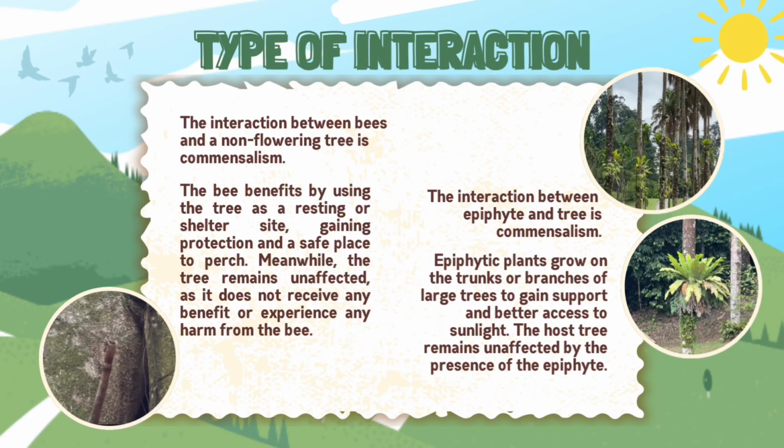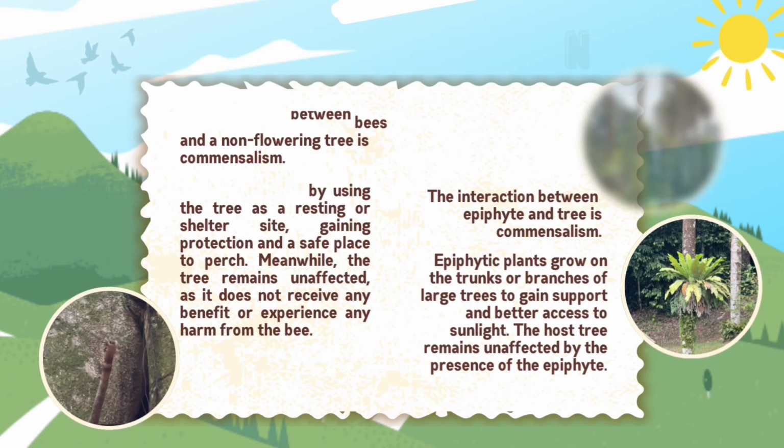The interaction between epiphyte and tree is commensalism. Epiphytic plants grow on the trunks or branches of large trees to gain support and better access to sunlight. The host tree remains unaffected by the presence of the epiphyte.